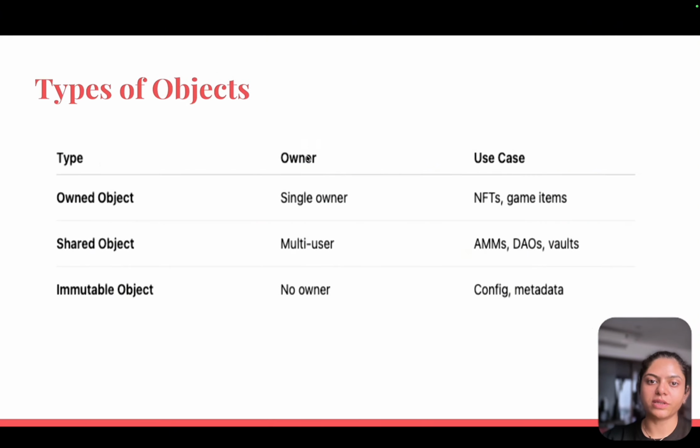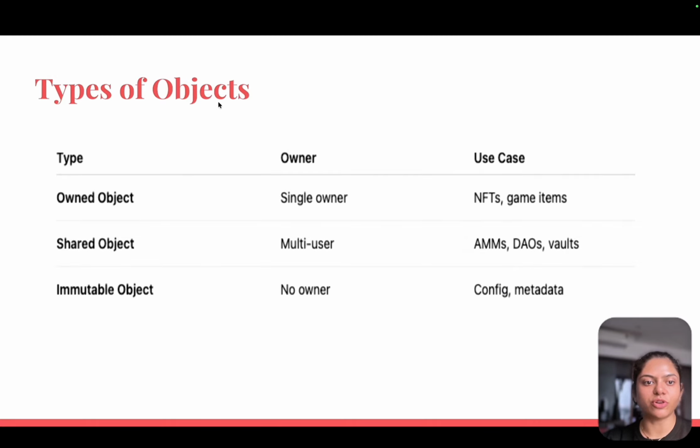Here are the types of objects, their owners, and use cases. Owned objects have a single owner, with use cases like NFTs and game items. Shared objects have multiple users, so they go to AMMs, DAOs, and vaults. Immutable objects have no owner, so they're used for config and metadata. So there are three kinds of objects. Owned objects are owned by a user and can be updated independently. Shared objects are shared by multiple users, so they require consensus. And immutable objects can't be changed after creation.